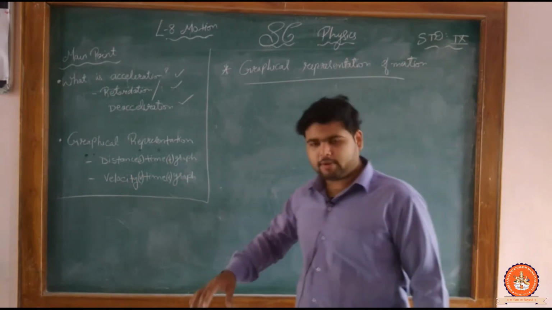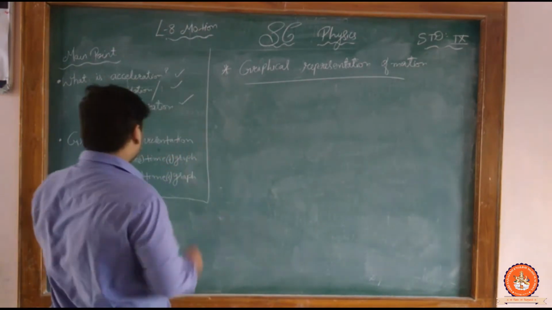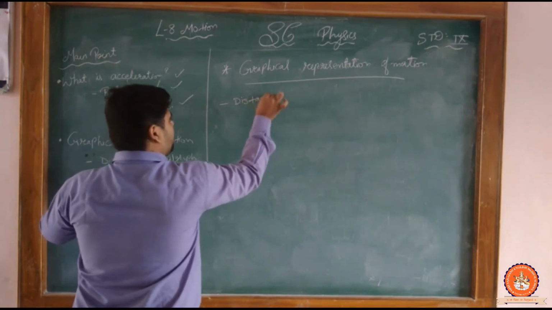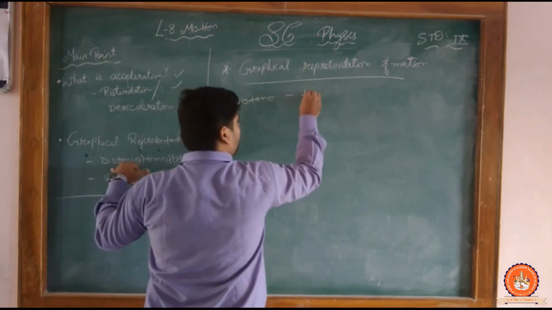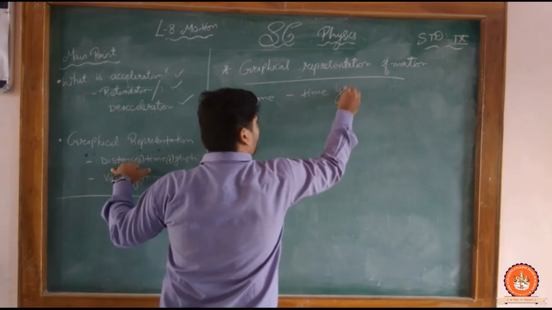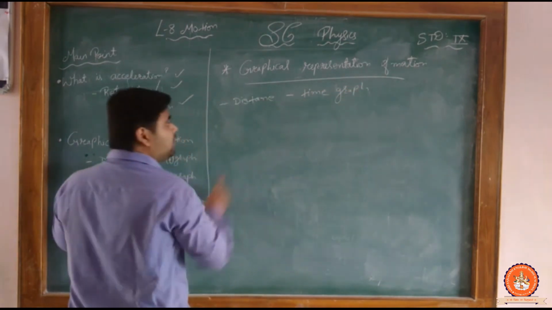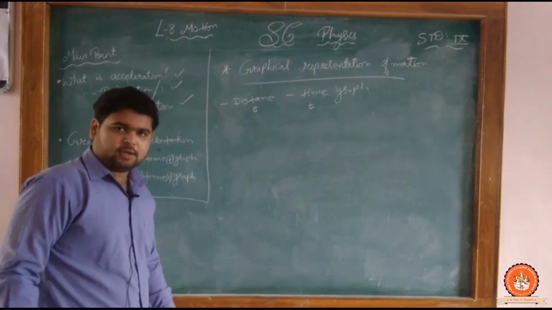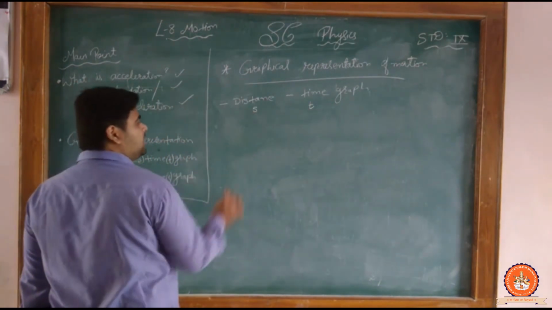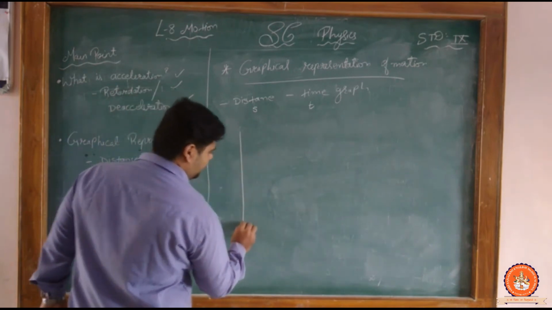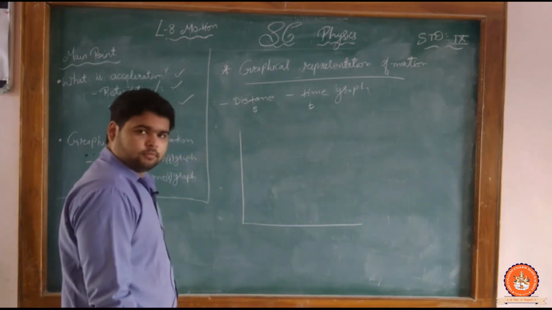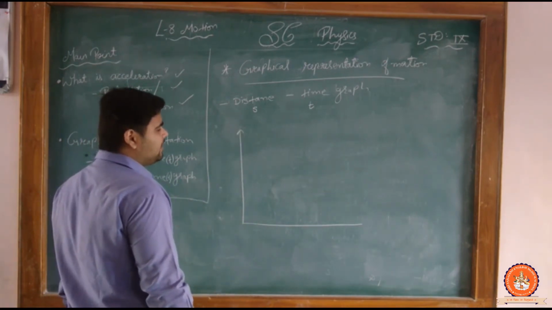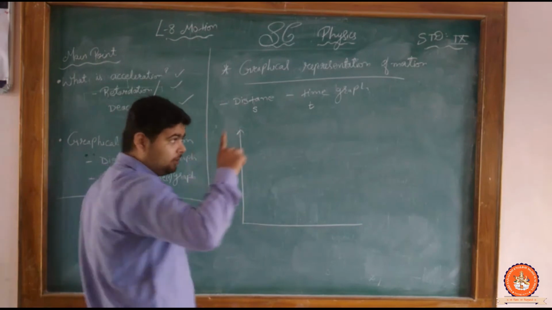Let us recall what we had studied in that. First we are going to study the distance versus time graph. Here we know that the distance symbol is S and the time symbol is T. Now this is a graphical representation, so we are making the graph over here.